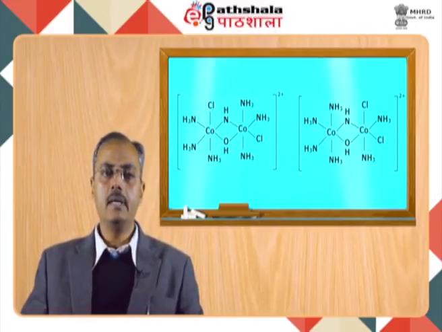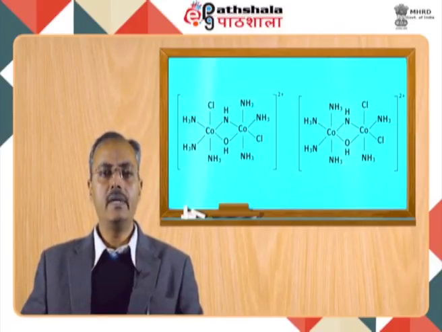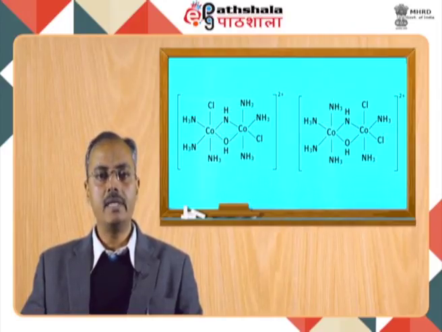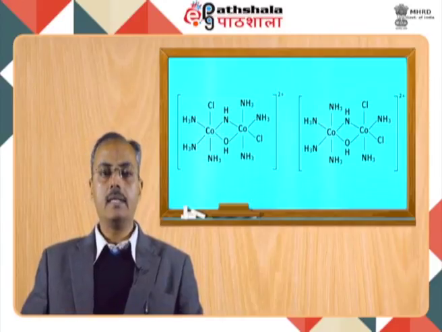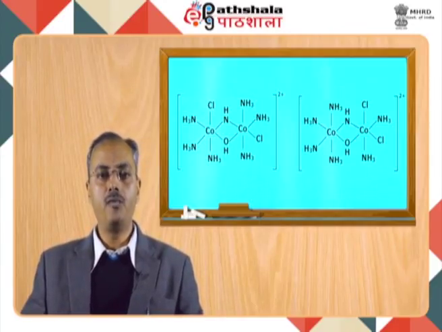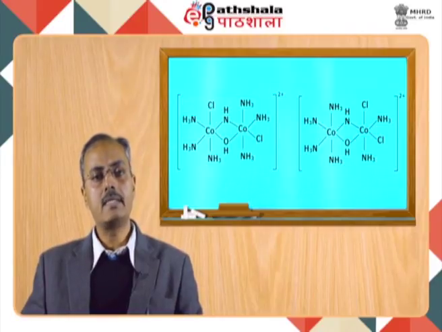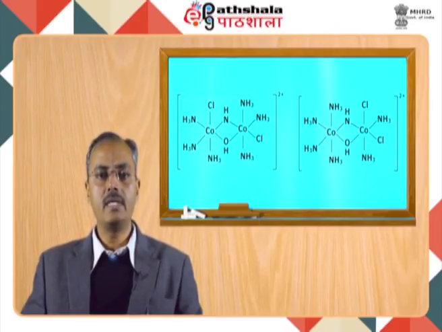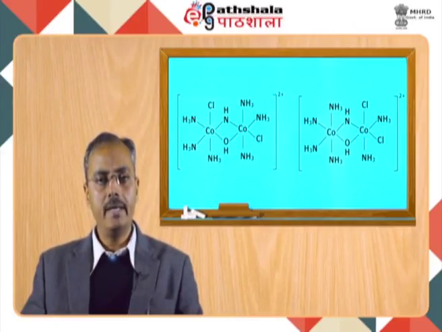Now if you take this compound and think about coordination position isomerism, we can easily visualize some of the ligands changing their position from one isomeric form to the second isomeric form. The second isomeric form again has two cobalt ions bridged by one NH group and one OH group. The difference is that the first cobalt ion has 4 amine ligands. Both the chloride ligands are now coordinated to the second cobalt ion. So the second cobalt ion, while bridged by the identical NH and OH group, is coordinated by 2 amine ligands and 2 chloride ligands.